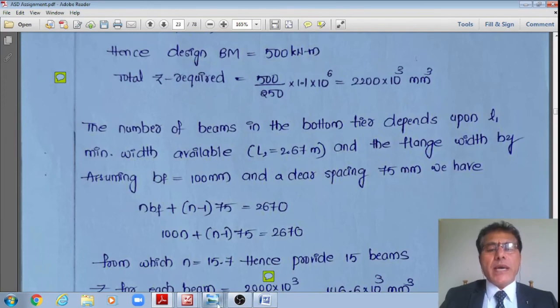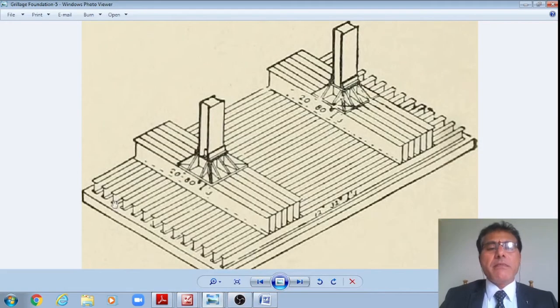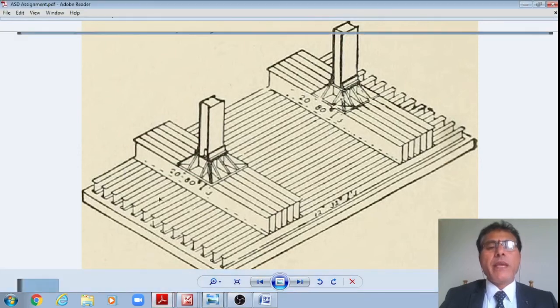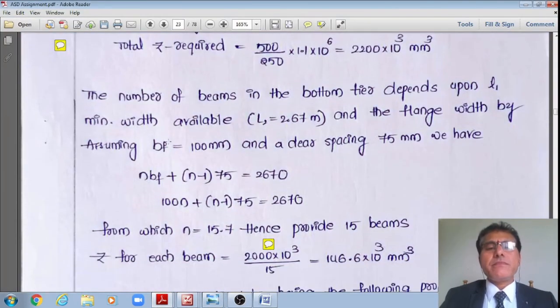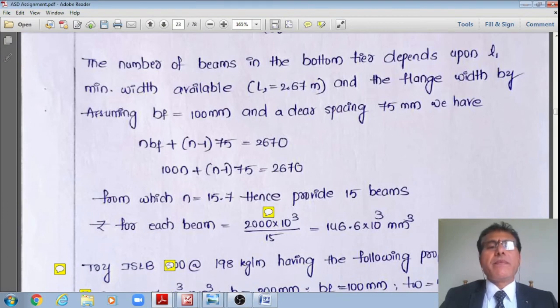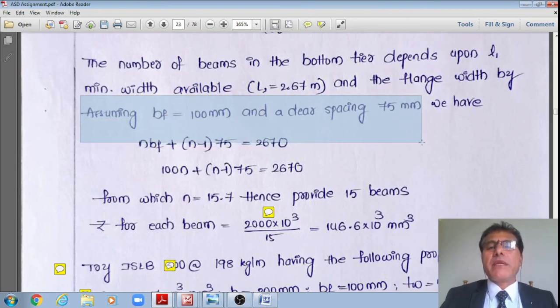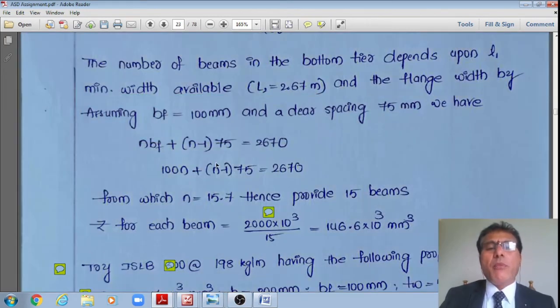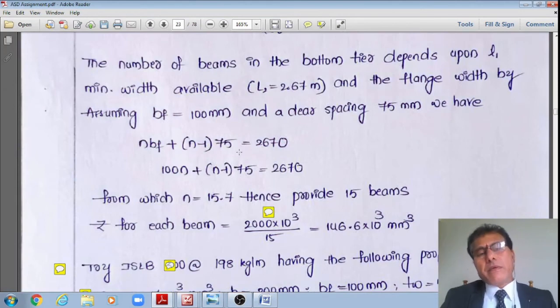However, in the lower tier we can assume many beams like this. Because the length available is equal to 2.67 meter, I'll say that assuming a clear spacing of 75 mm, how many beams can I provide?